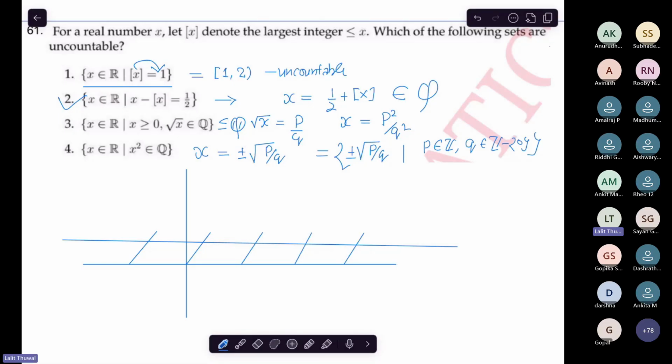Anything else? Yes. So you can see that this is countable, right? How can you see? Just fix P. For each P, you get a countable set. Yes or no? Fix P, take P equal to 1, P equal to 2. Don't take the negative one, I have written it wrong here. You can't take the negative.